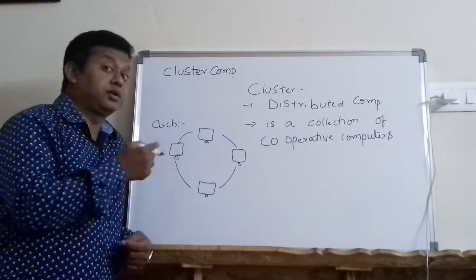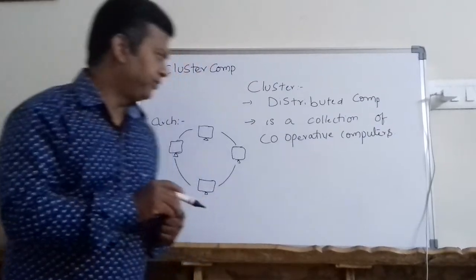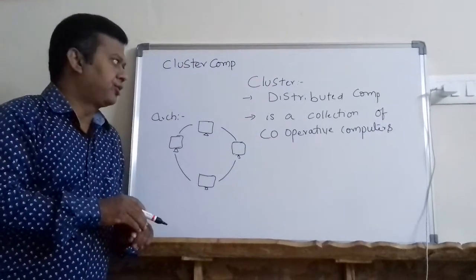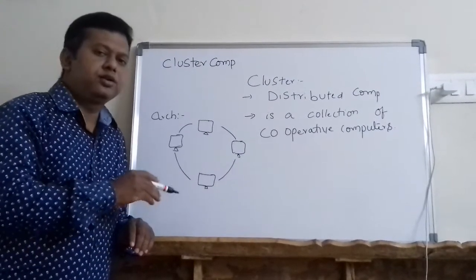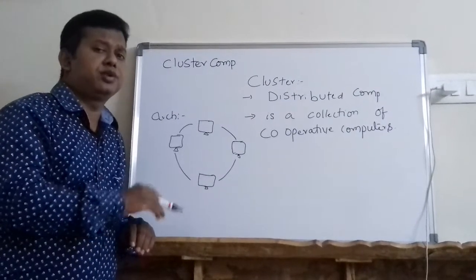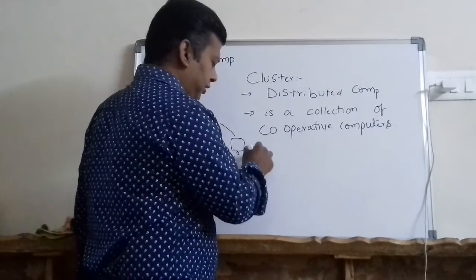If you remember, in distributed computing we did not use the word cooperative computers, but here we are using a special word called cooperative computers. So cluster computing is one form of distributed computing, and performance-wise it is more efficient than conventional distributed computing. So let me write this point here.